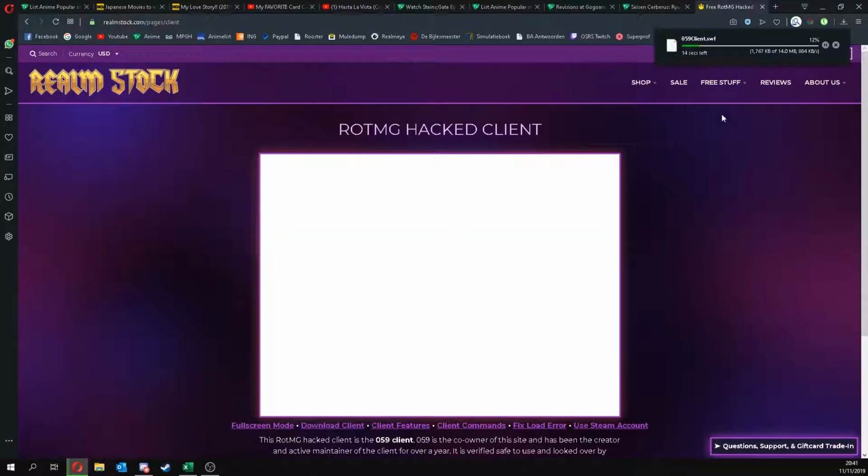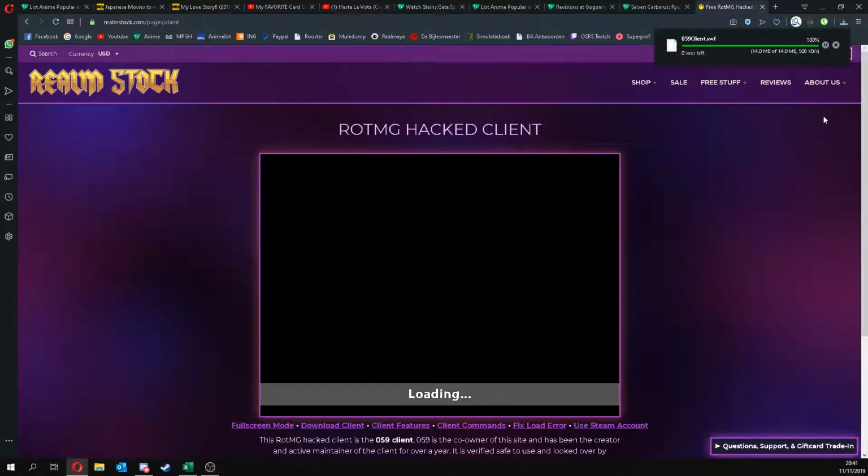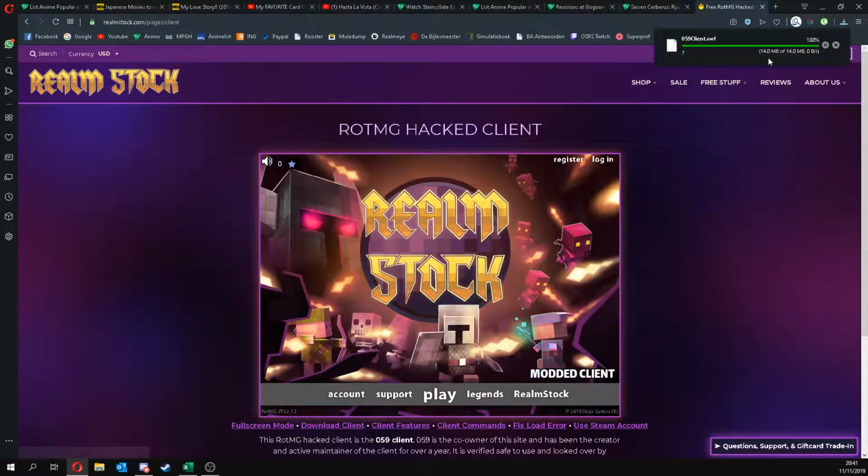Alright, let's just wait till it downloads. As you can see, it's downloading. Now, for every update, you have to download it and just replace it, nothing more to it. But if this is your first time setting up, I will go through it with you. But if you update it, you only need to replace the file, nothing more to it.